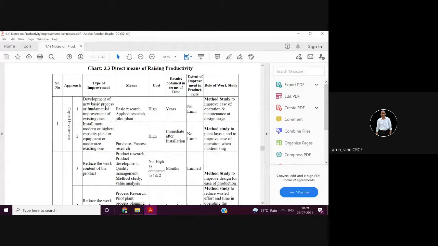Development of new basic processes means, for example, whether you want to start casting and forging in your plant itself. You have a captive requirement and with the present supplier you are facing problems. He is not delivering in time, or you don't have an alternative supplier, so he is enjoying a monopoly.